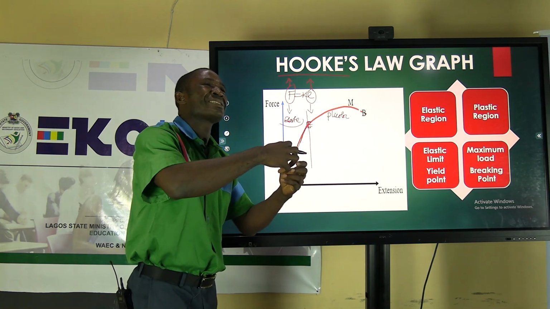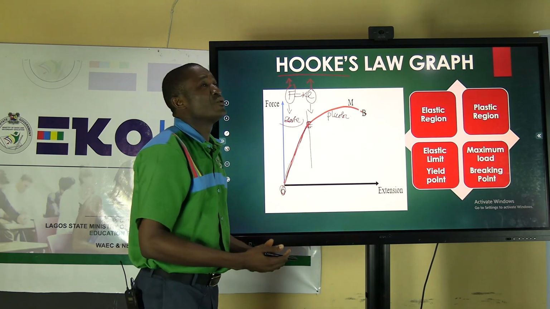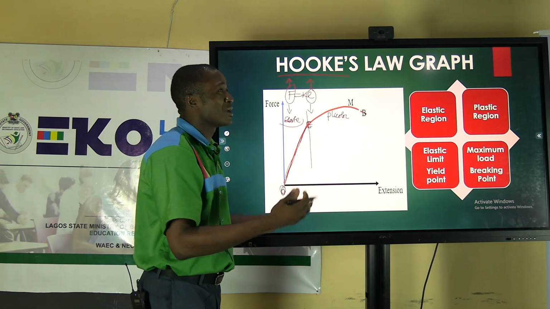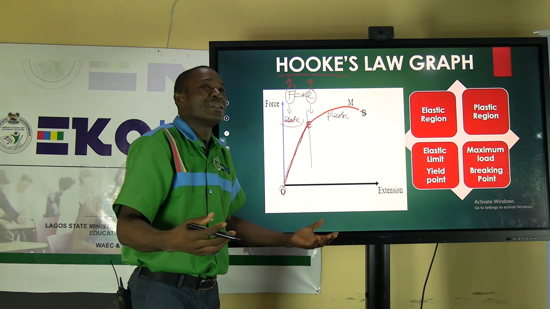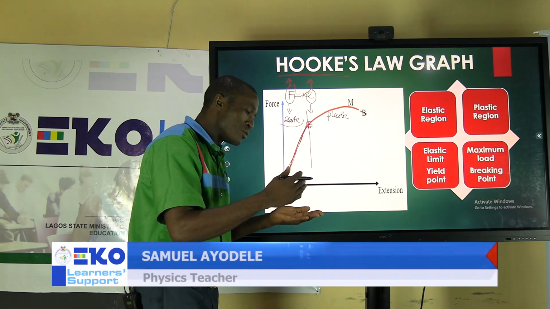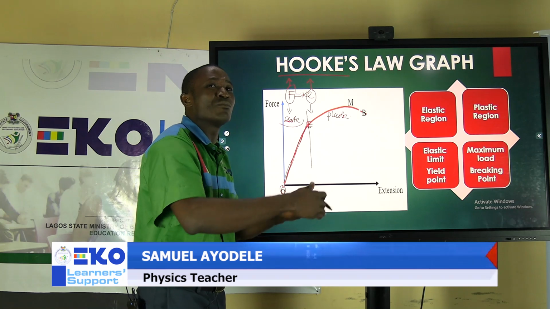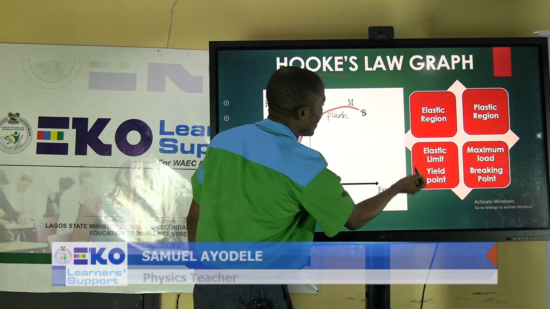Let's assume as an athlete, you can run a 100 meter race, 200 meter race, maybe a 1,500 meter race. You know you can't go beyond that. That is your maximum, that is your limit. So you have an extent which you must not exceed. That is the elastic limit.